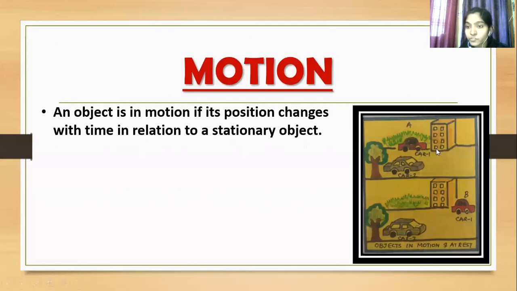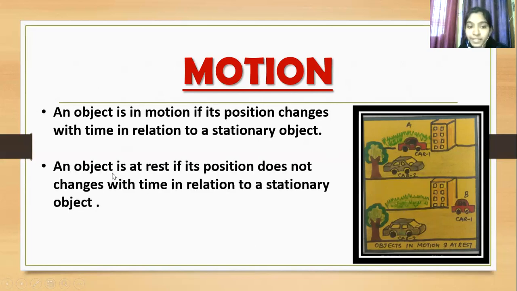See, in this figure, two cars are there. Car 1 is at position A, and then in the second picture, car 1 is at position B, but car 2 is in the same position. So the position changes with the time, and this is a stationary object like trees, buildings. So motion, an object is in motion if its position changes with the time in relation to the stationary object. Like in this picture, car 1 is here, but in the next picture, car 1 is here and car 2 is still in the same position.